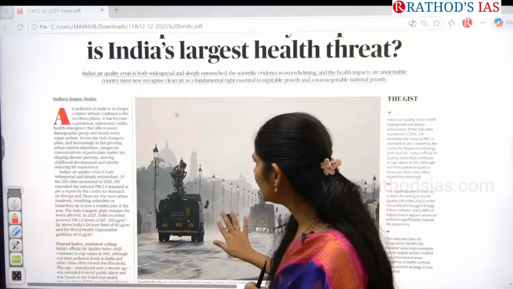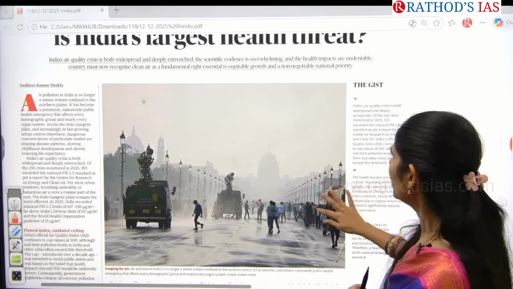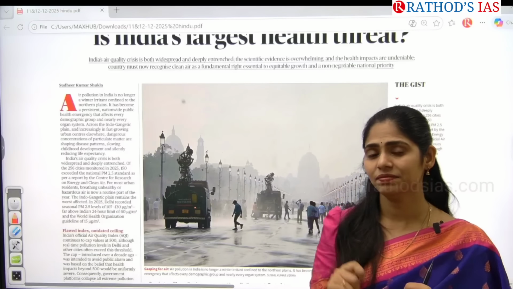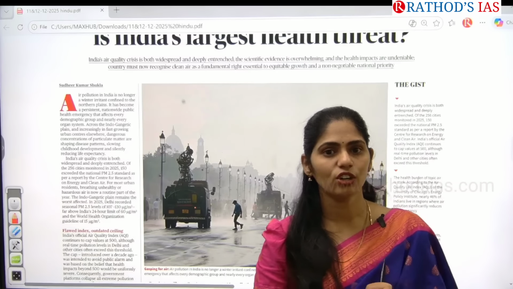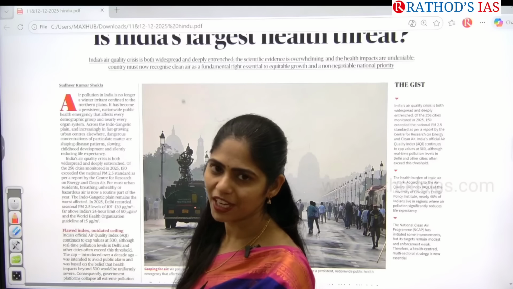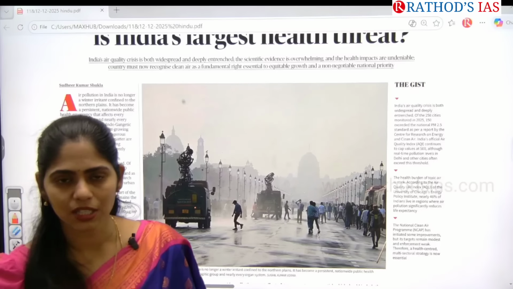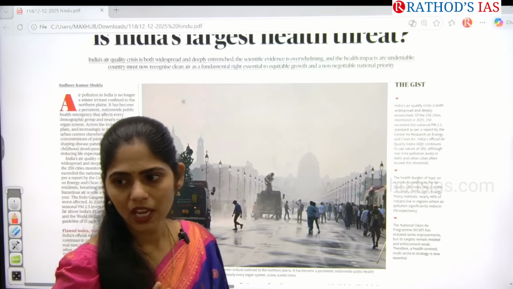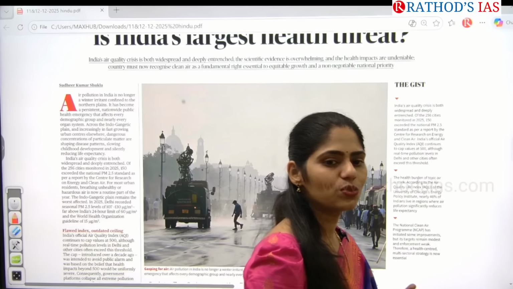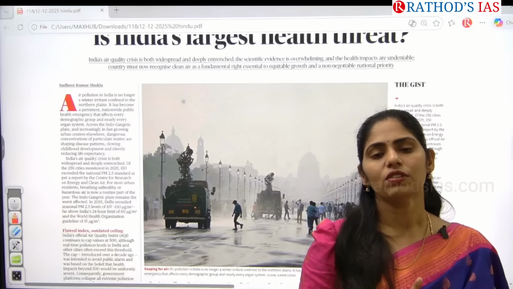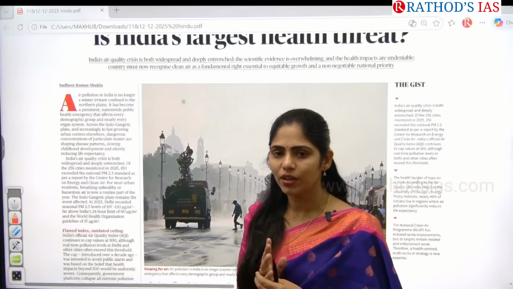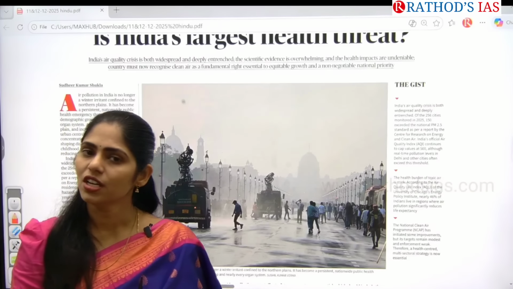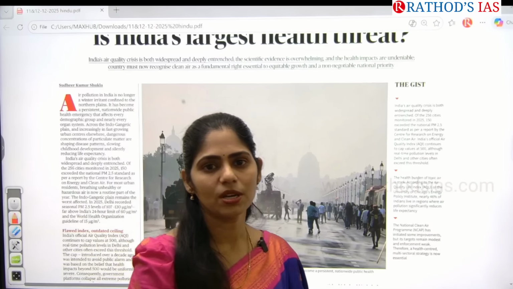So this article is saying that especially in this Indo-Gangetic plain. Why in the Indo-Gangetic plain? Because of the burning of stubble. Stubble burning is a major problem in this Indo-Gangetic plain, especially in the states of Punjab, Haryana and Western UP. And recently, in the last class, we discussed the claims made by this government, which is saying that there is a 90 to 92% reduction in stubble burning in the states of Punjab and Haryana.